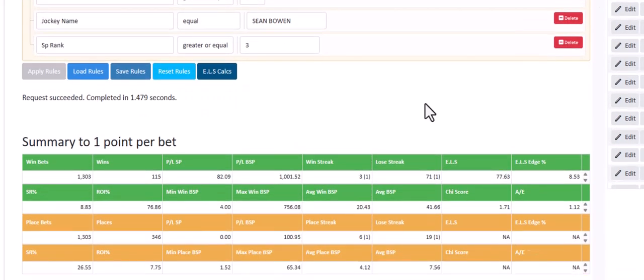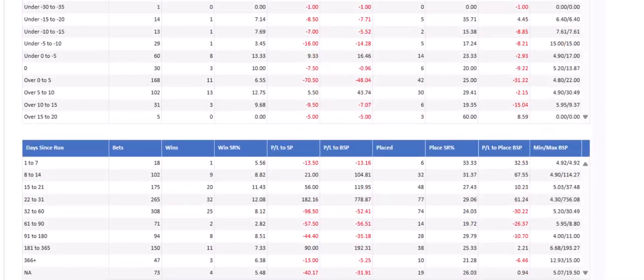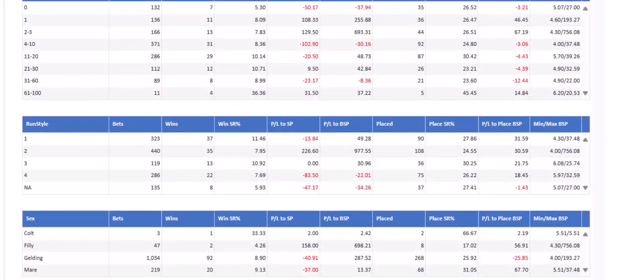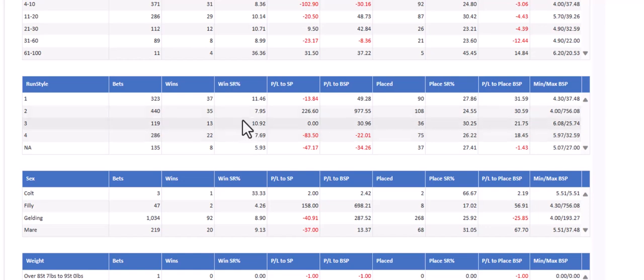You can filter the trainers that each jockey's been riding for over the last 4 years, the courses, the trainers. The run styles is another quite interesting one. You can look at the run styles, see that perhaps Sean Bowen, despite the excellent stats for the AE value, he's very low on the number 4.